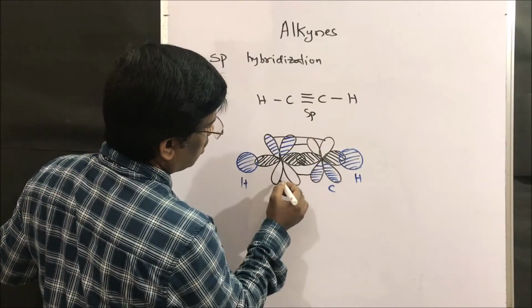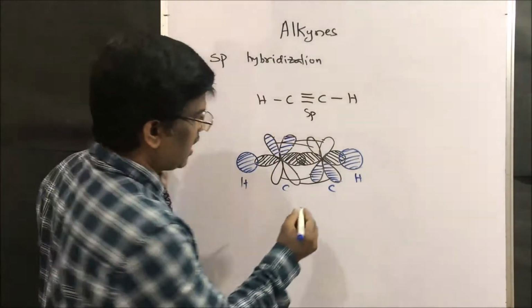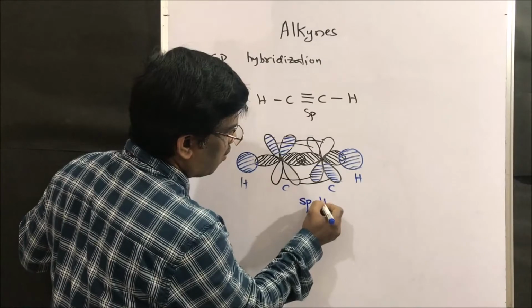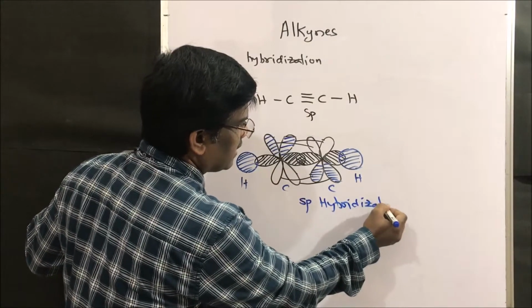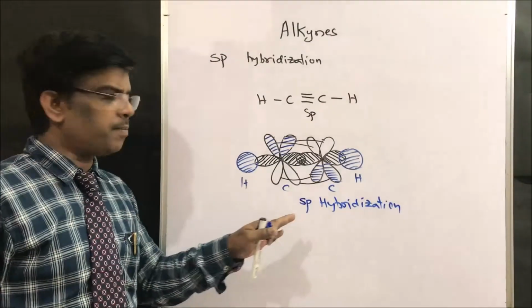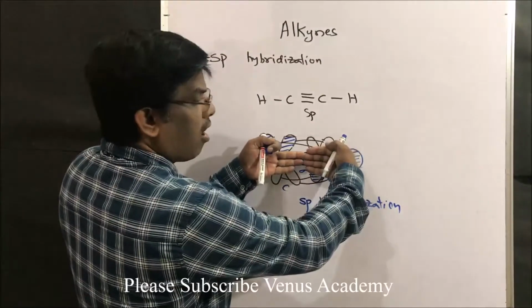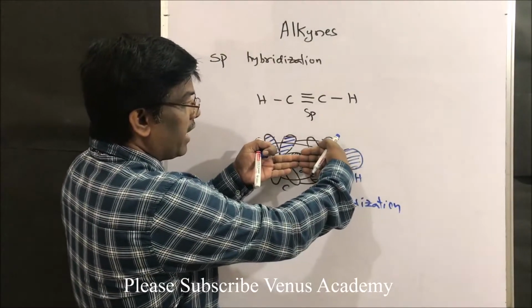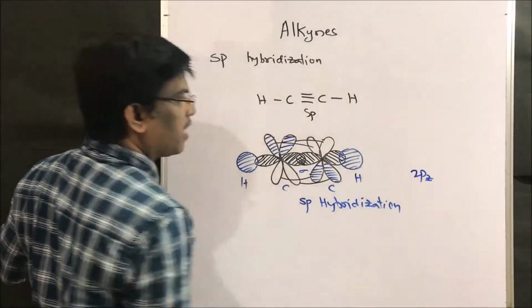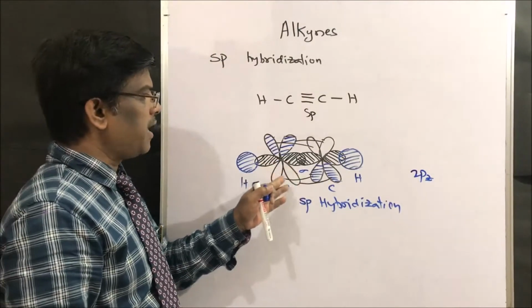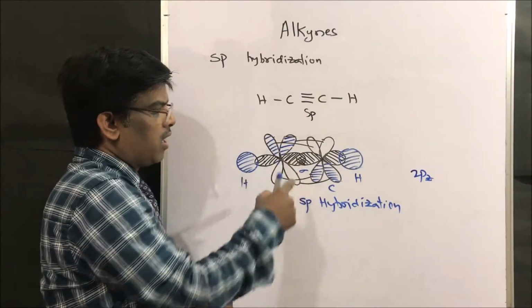In sp hybridization we have one sigma bond from end-on overlapping of the 2pz orbitals of carbon. So this is one sp sigma bond.